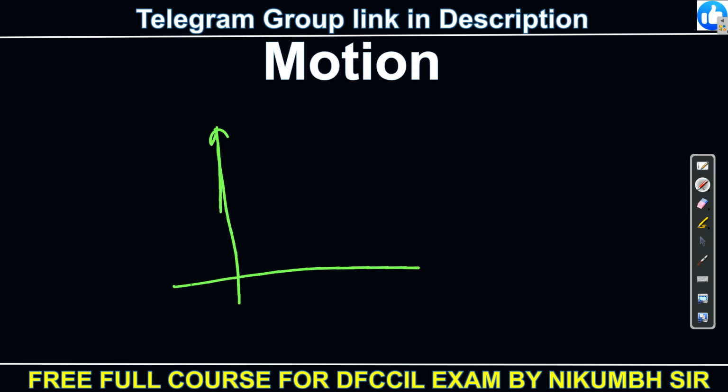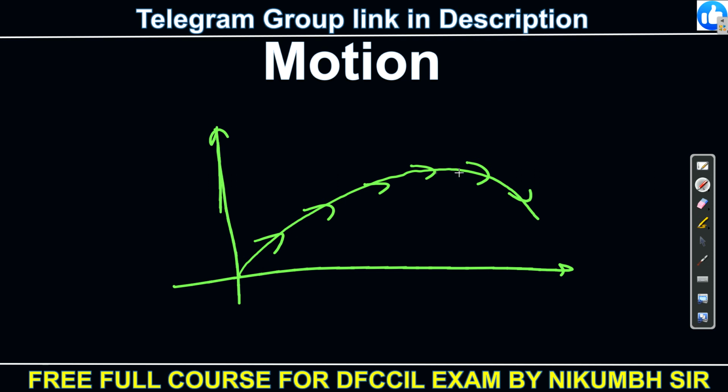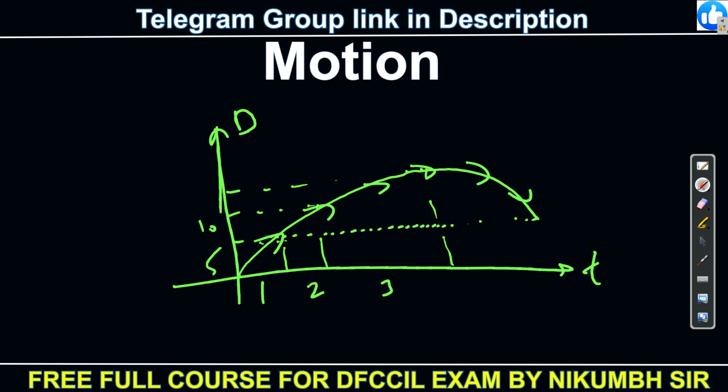So what is the graph of negative acceleration? It is like this. Okay, so see, it is going like this. The direction is changing. Here the direction is changing. Also you can see the displacement and time. Here suppose 5 kilometer, again here 10. This is the maximum height here. So this is 1 hour, 2 hour, 3 hour. Now again here the distance or direction of travel is this, suppose 6 meter at 4 hour. So this is also non-uniform.